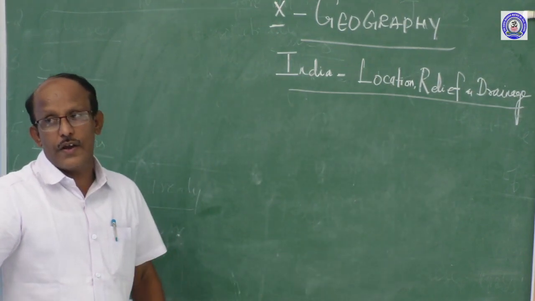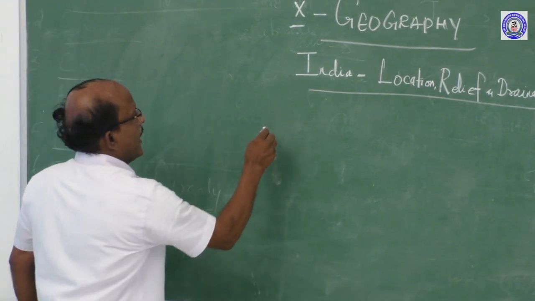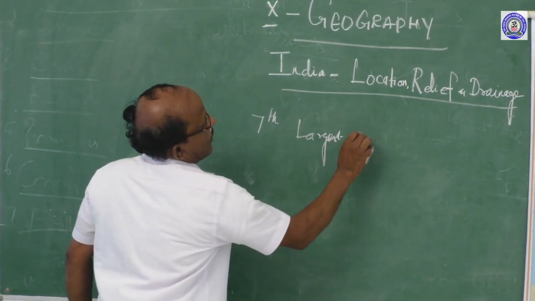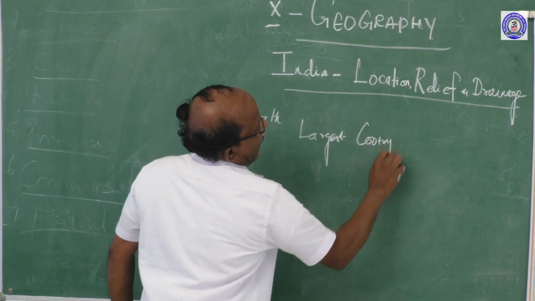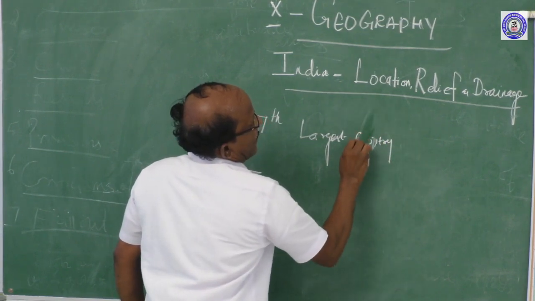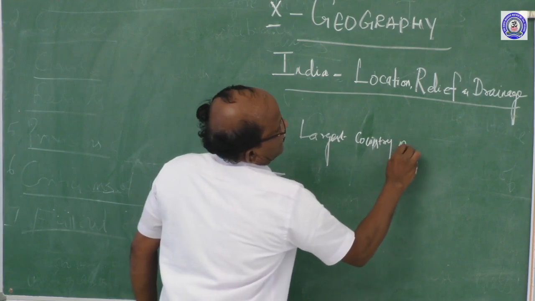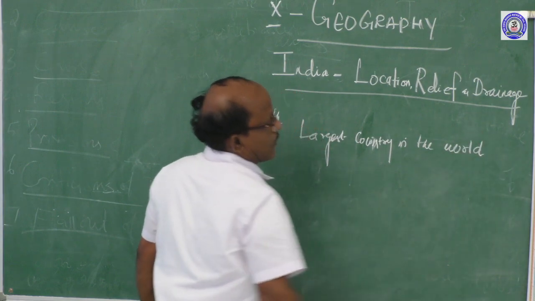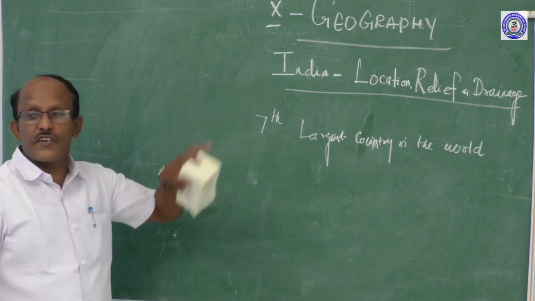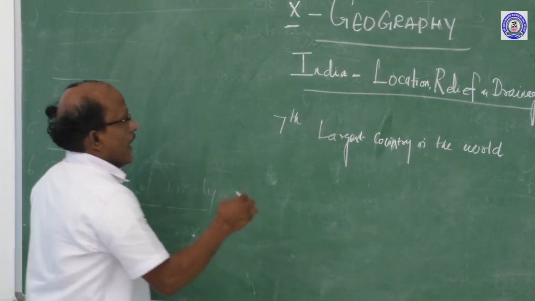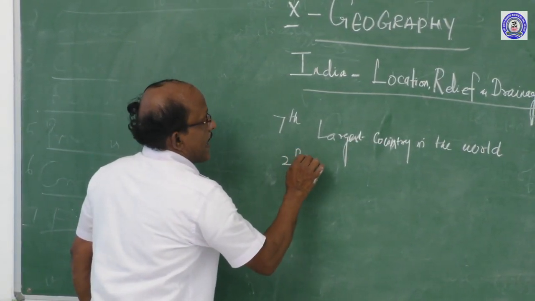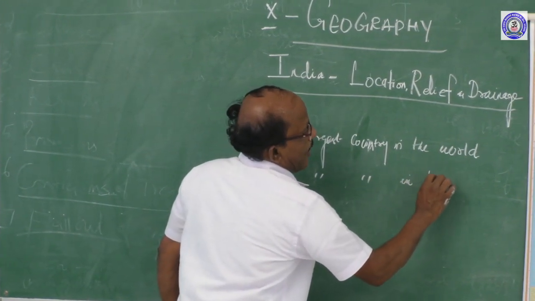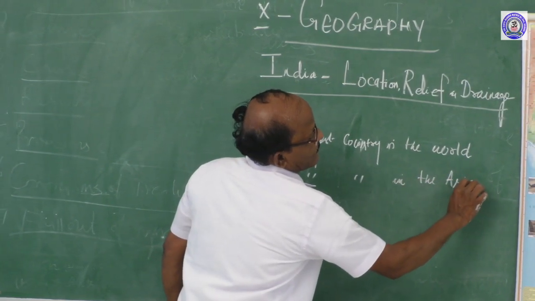There is a possibility of a one-word question. So, India is the seventh largest country in the world, and India is the second largest country in the Asia continent.